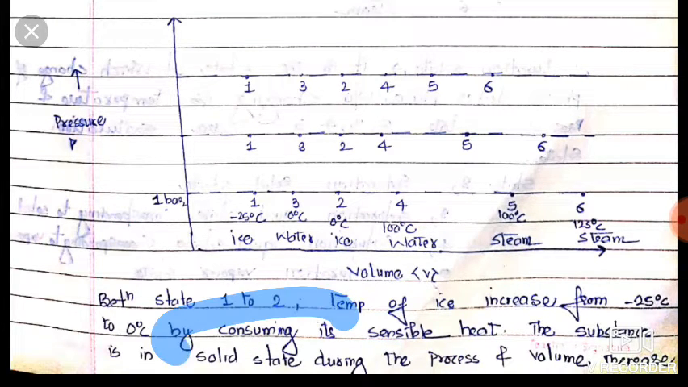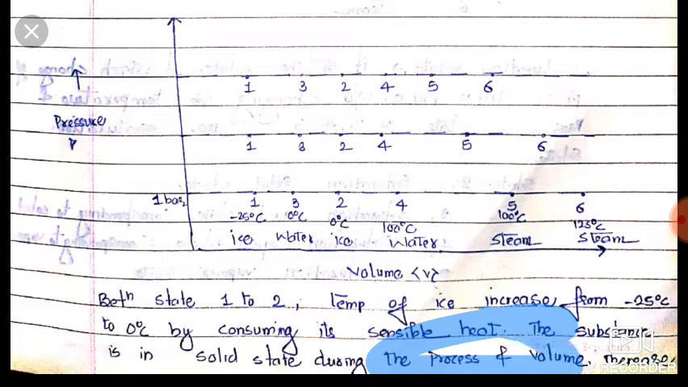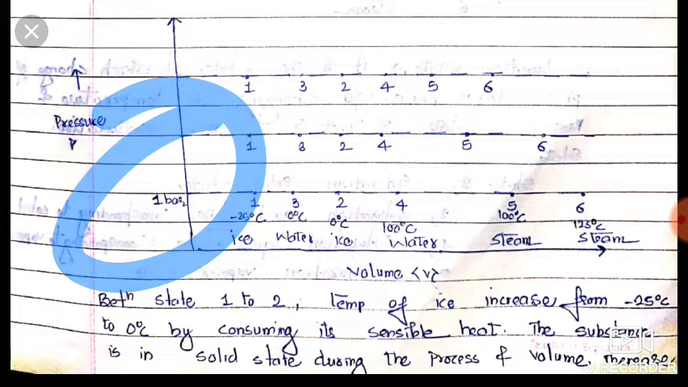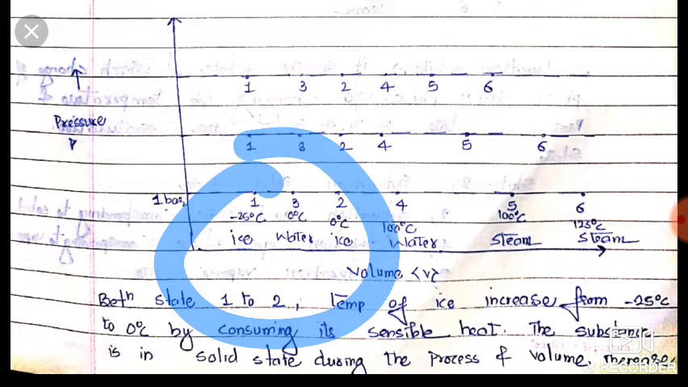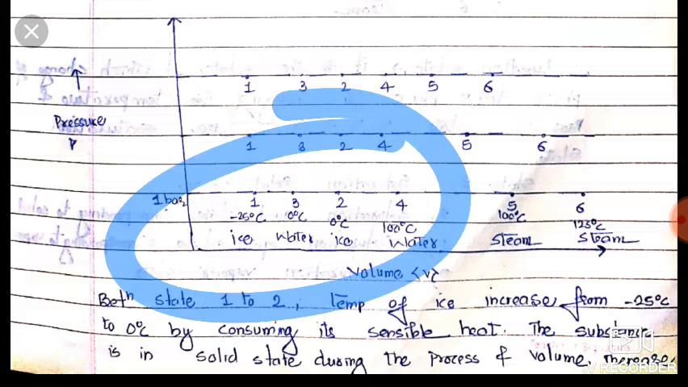Okay friends, here it is ice at minus 25 degrees Celsius, and at 0 degrees Celsius it is also ice. But what happened here? The volume increases, and we have maintained our pressure at 1 bar. So pressure is constant, but volume increases from 1 to 2. Here volume increases because there is an increase in temperature due to heating.